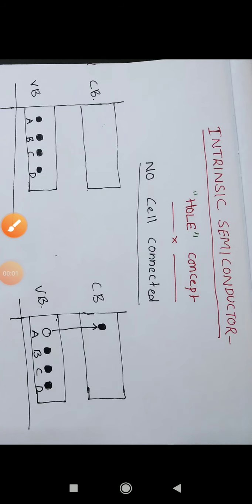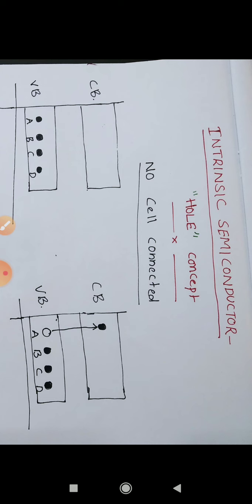Hello students, in this video we learn about intrinsic semiconductor or pure semiconductor, and we also learn the concept of hole. In previous videos we have learned that the materials can be classified into conductors, semiconductors and insulators. Based on band theory, we can classify semiconductor as the material in which the energy gap between valence band and conduction band is less than 2 electron volt.